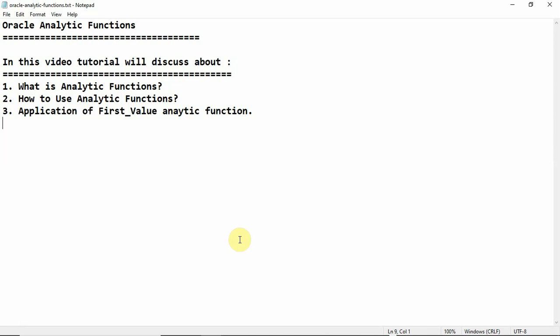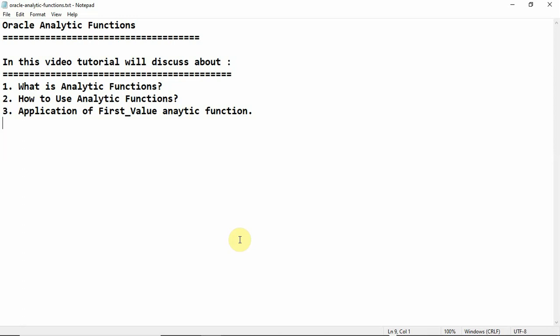This is very important. You have to explain it to your recruiter or interviewer who asks you what an analytic function is. I am repeating again: analytic functions do not group the result set. They return the group value multiple times with each record, and any other non-group columns or expressions can be present in the select clause. So this is the definition of analytic functions.